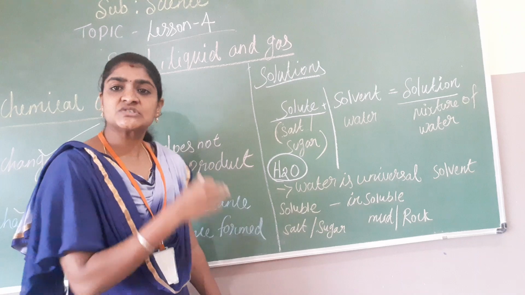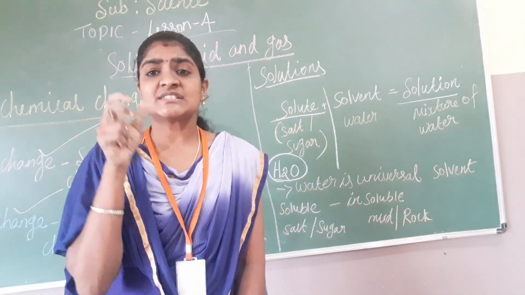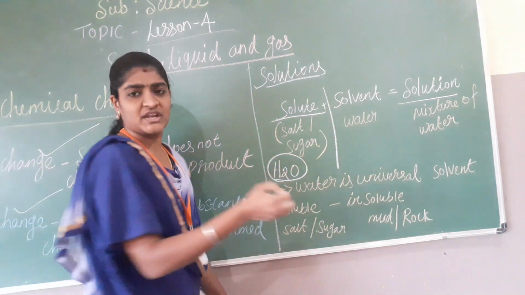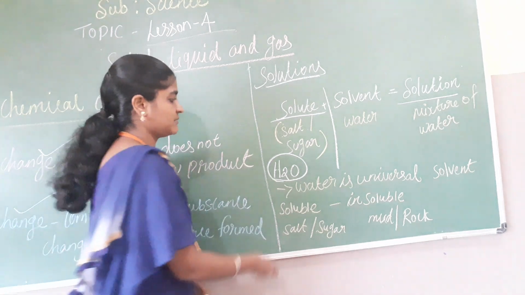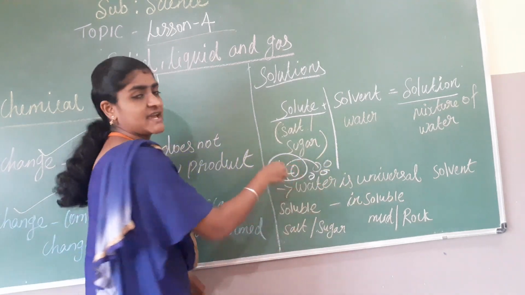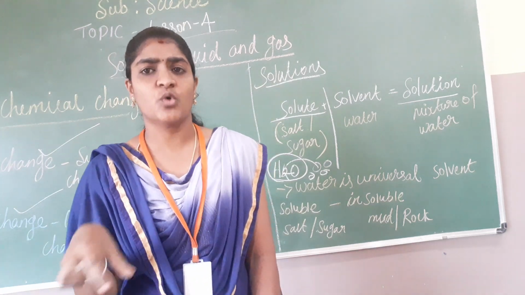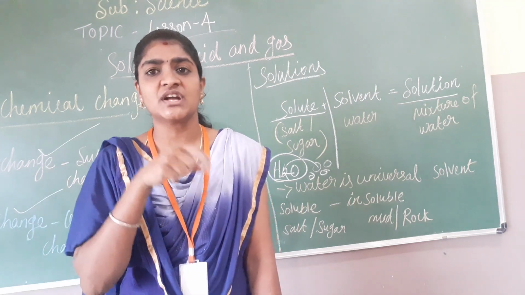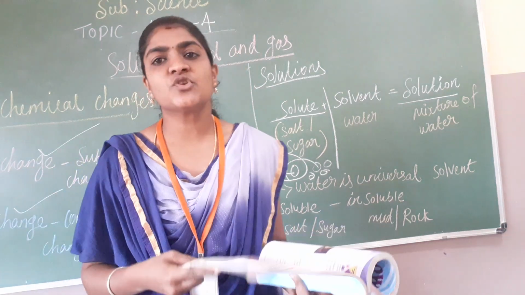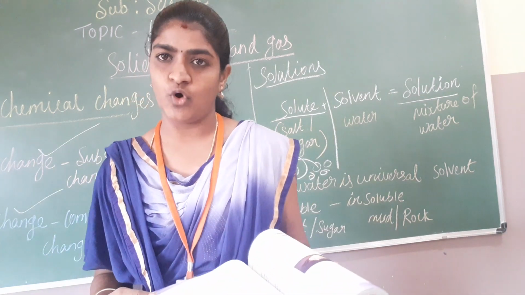Okay, so if it is an insoluble substance, a rock or mud, whatever it is, the substance is a little bit huge, and the water molecules are very small. If I take any stone or mud, it can't take a place in between the water molecules. So that's how it can't dissolve in water. Those materials are called insoluble in water.